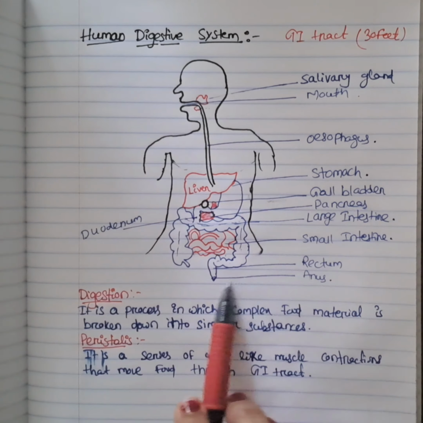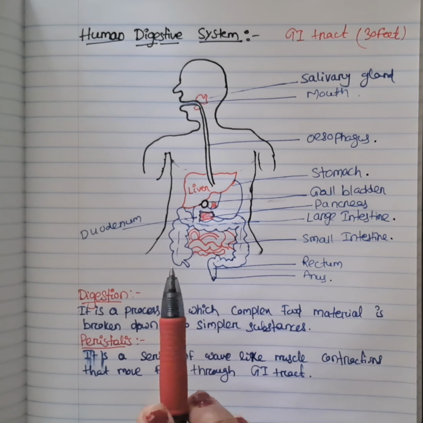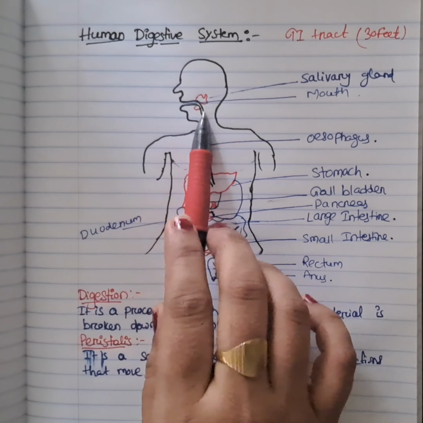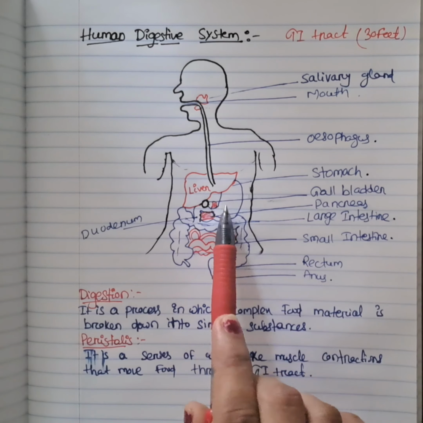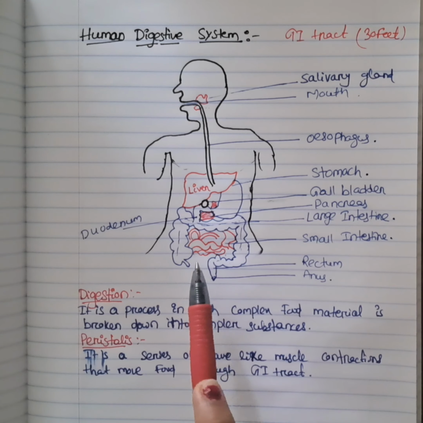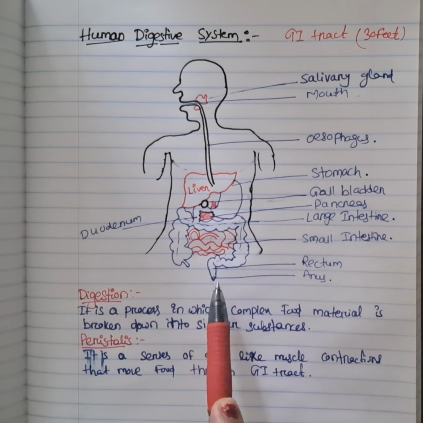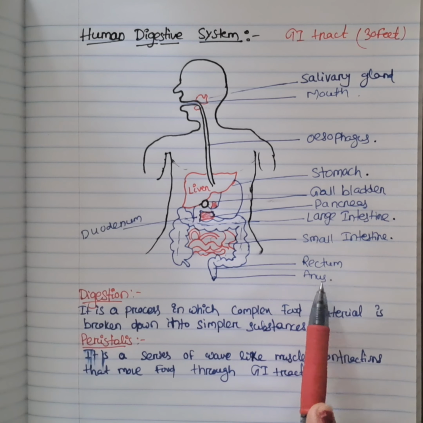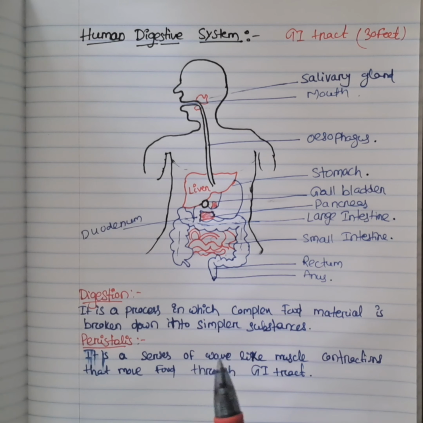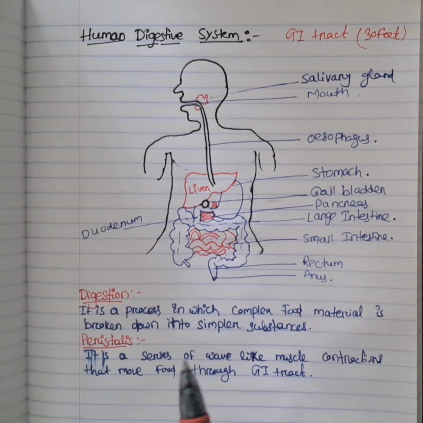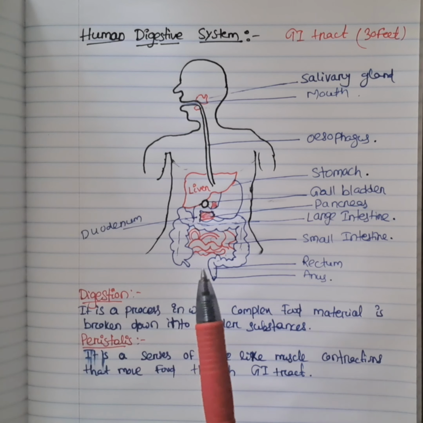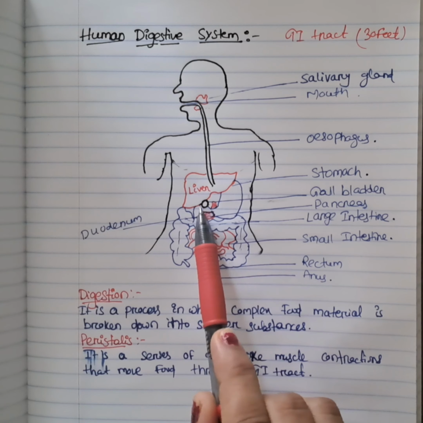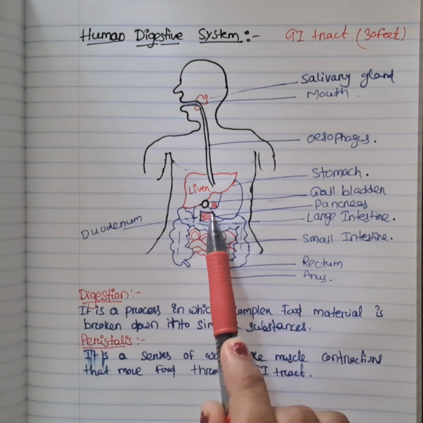The different parts of the alimentary canal are, first, the buccal cavity, also known as the mouth; second, the esophagus; third, the stomach; fourth, the small intestine; fifth, the large intestine; and last, the anus. There are also some accessory organs that help in digestion, like the glands: liver, gallbladder, and the pancreas.